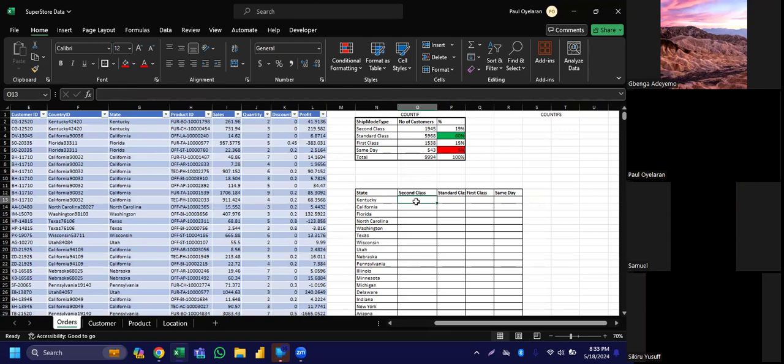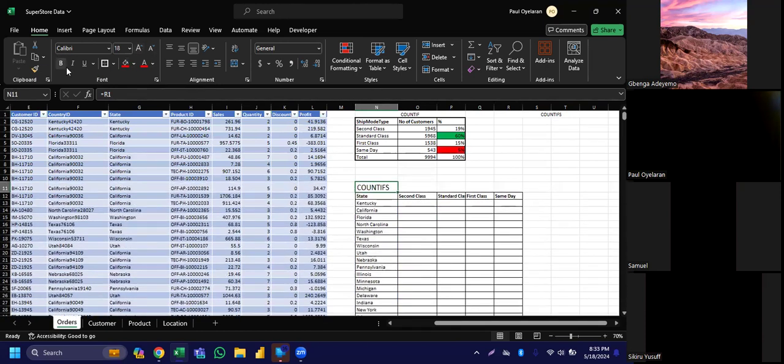So this time around, I want to count how many customers are from Kentucky, how many customers are from other states. For this kind of situation, we'll be using what? COUNTIF. This text that I have here, we'll be using it. So let me just bring it up here. Let me just equate it. I don't want to type again. So let me just bring it here. Yes, so we'll be using it. That's it for down. So this one is COUNTIF.